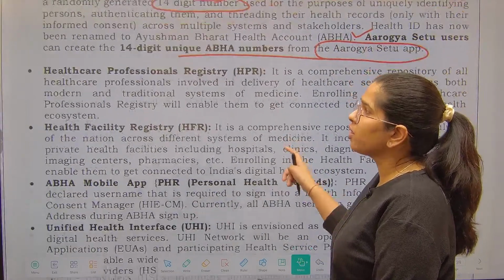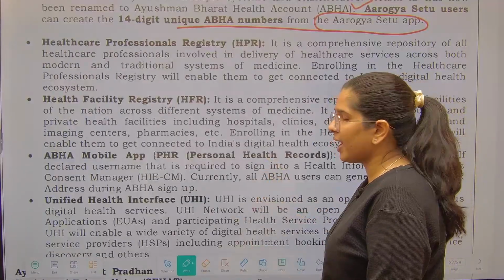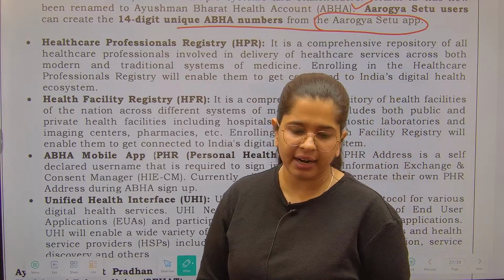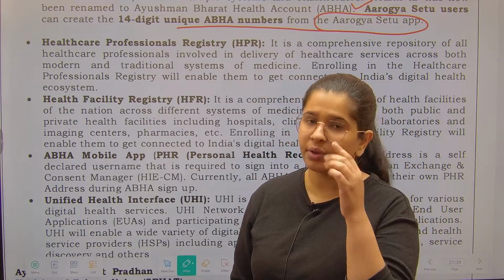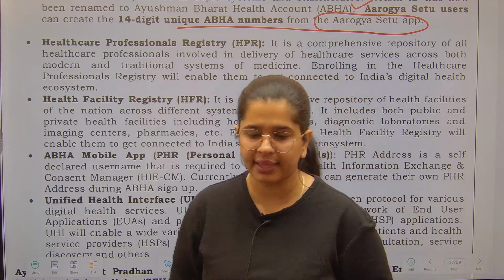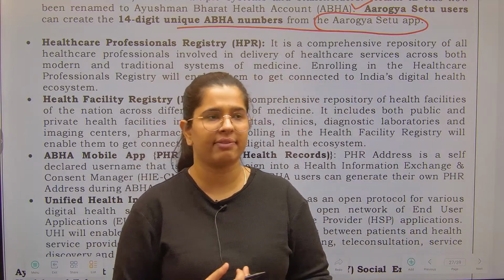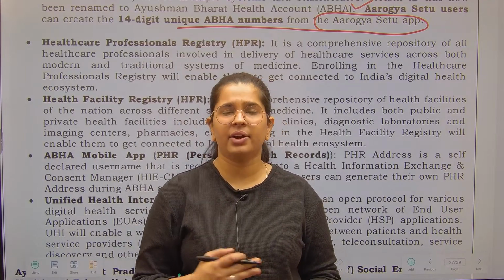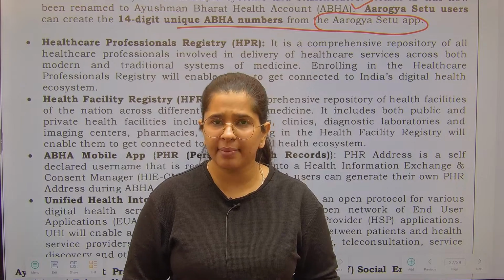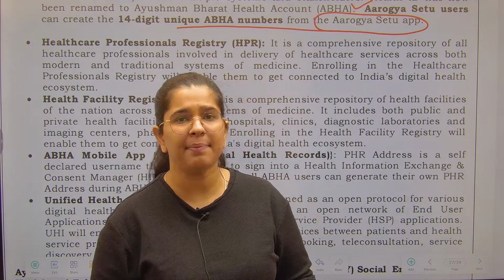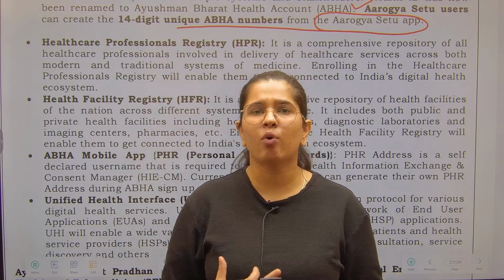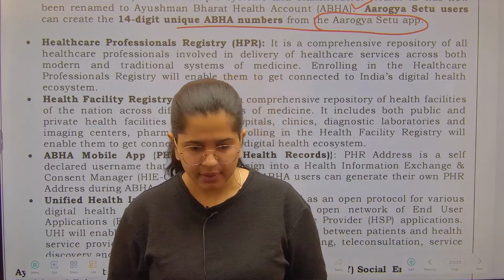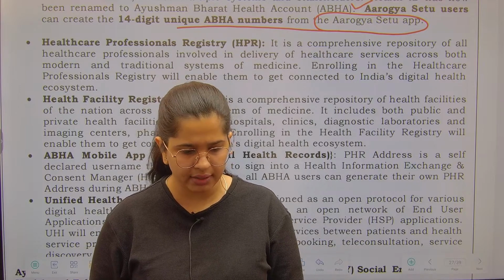If you want to see a doctor, see right now what we do: if I have to visit a specialist, I have to search on Google, and there are so many apps right now where you can access that, okay, these are the healthcare professionals or healthcare specialists available. But I do not have a government created registry that is going to tell me who are the specialists in my area. That will be a more authenticated data source, right? Because there are news items every now and then.